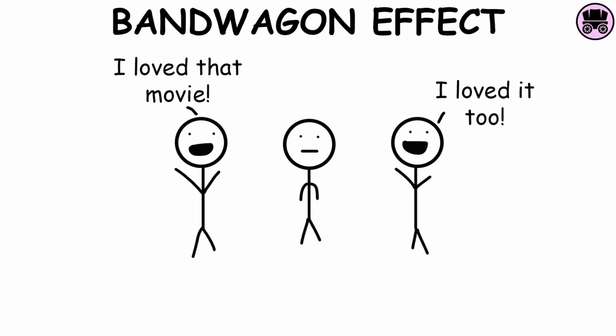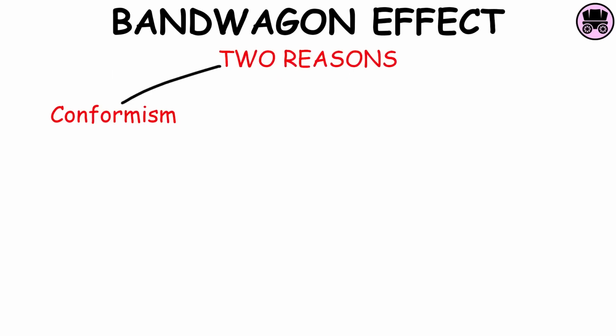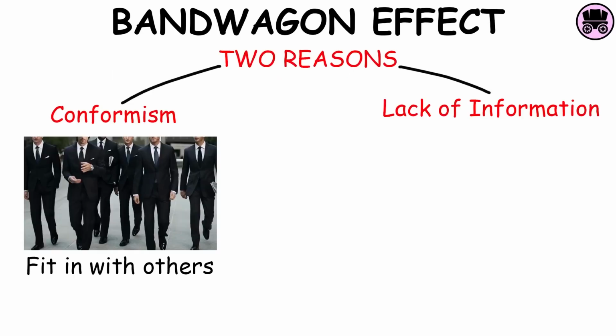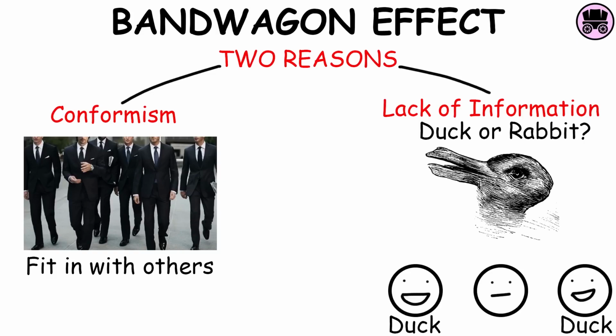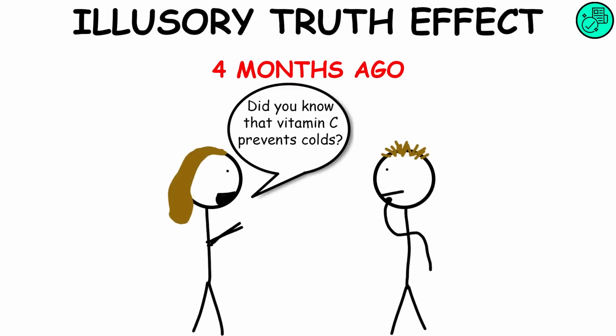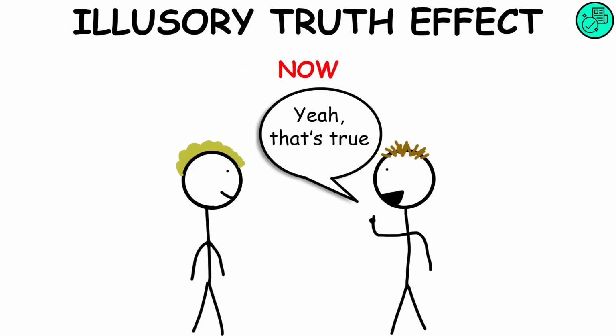Bandwagon effect. It's the tendency to do things because many other people do the same. This effect can happen for two reasons: conformism, when someone wants to fit in with others, or lack of information, where the person thinks that the opinion of many people is probably more accurate than just his. Illusory truth effect. People are more likely to identify as true statements those they have previously heard, even if they cannot consciously remember having heard them.